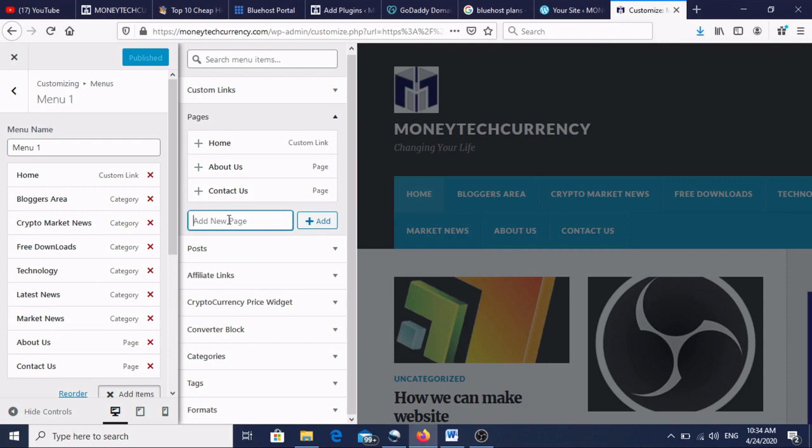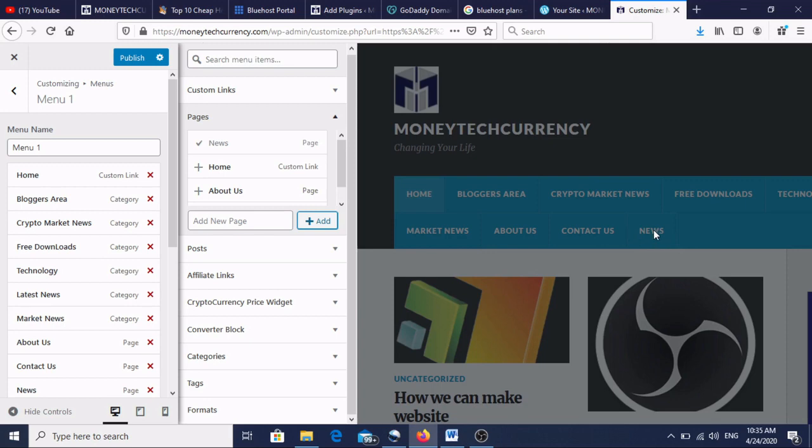I'll write, okay, money or news, I'll write, okay, news, simple. See, news will be here. And then we need to publish, then news will come here.